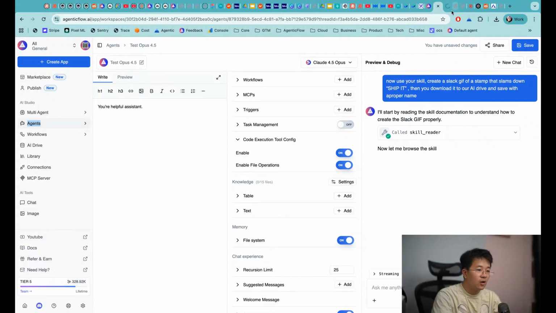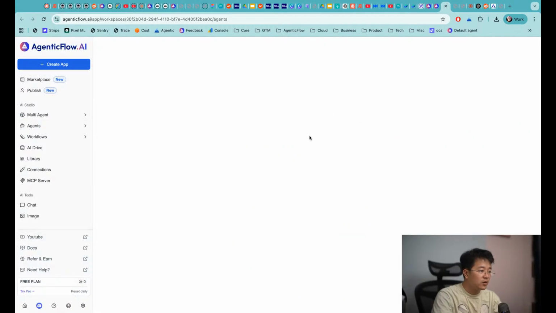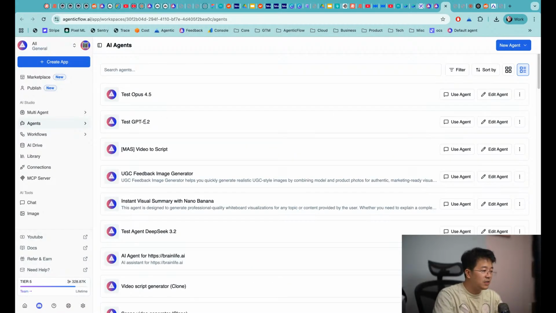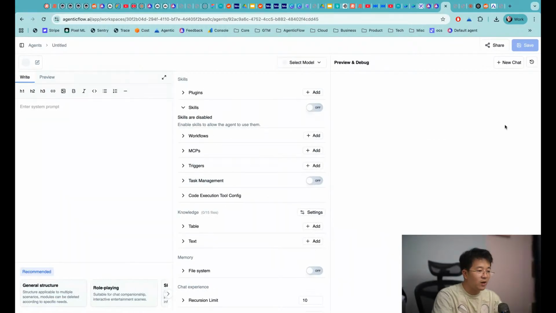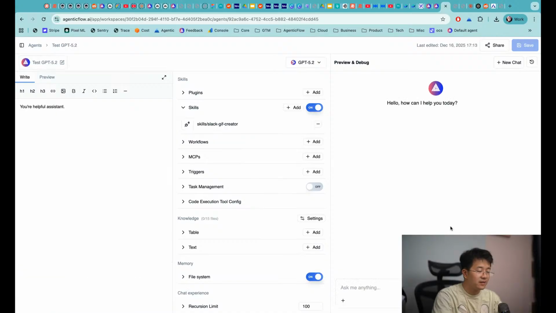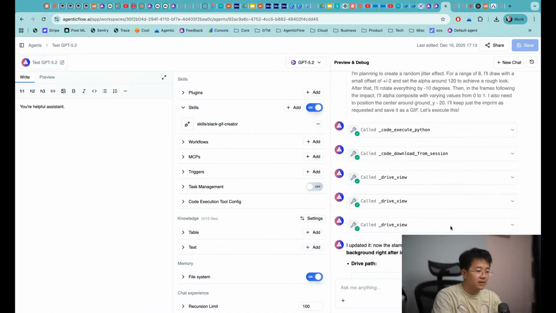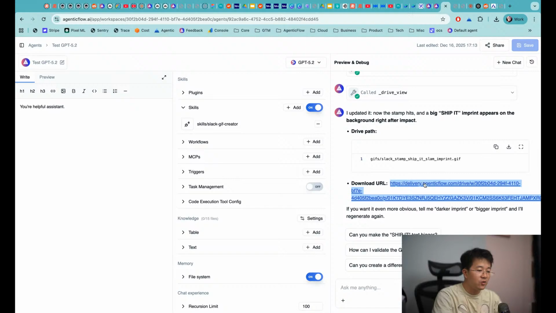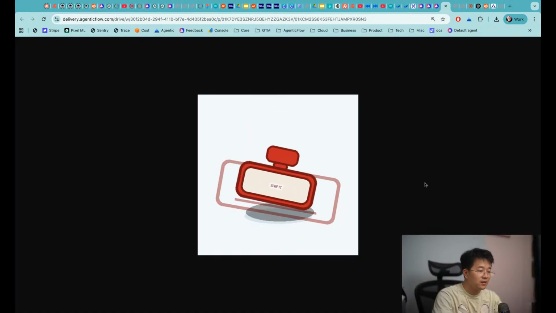Anyway, let me open a new chat on this one. Let me open back into GPT-5.2 and we'll see what has been done since the last time we gave it a task to improve the GIF. Okay, it has created a new one. Let me open this one.